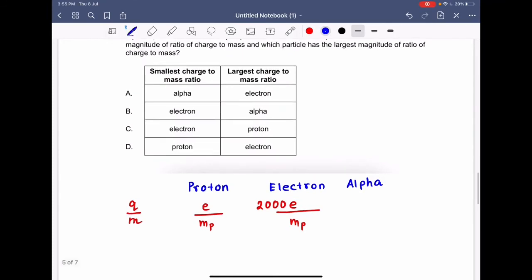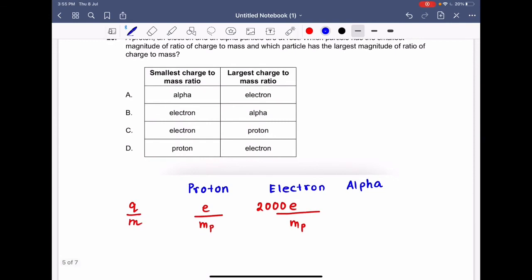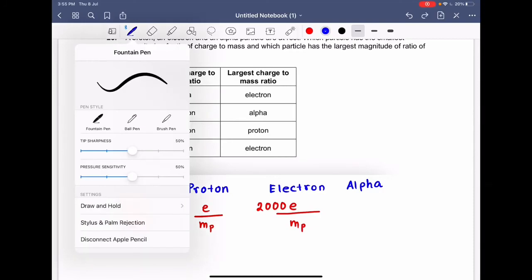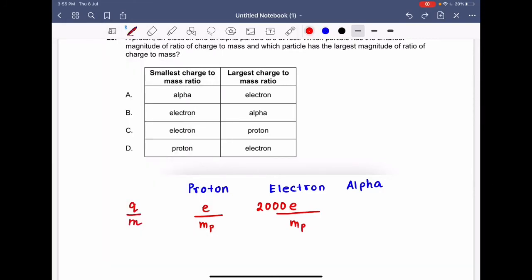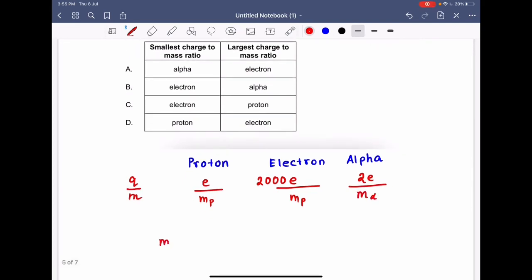Now we need to find out for an alpha particle. We know that for an alpha particle the charge will be 2 units. So this will be 2e divided by mass of the alpha particle. The mass of the alpha particle is actually 4 times the mass of the proton. So if I substitute, in place of m alpha, the mass of the alpha particle, 4 times the mass of proton.